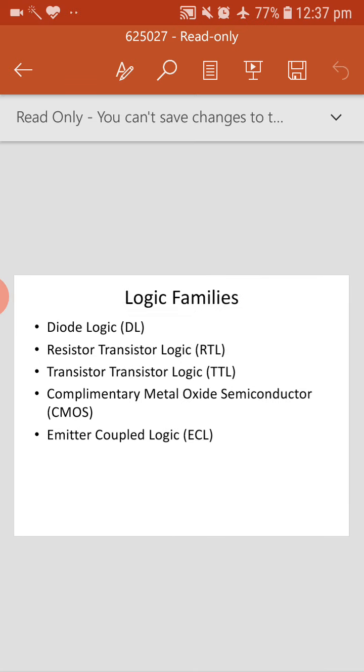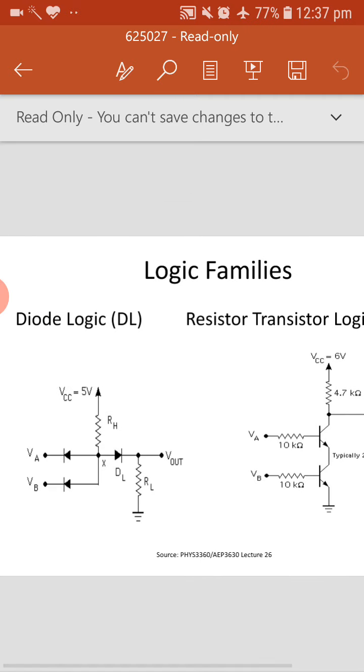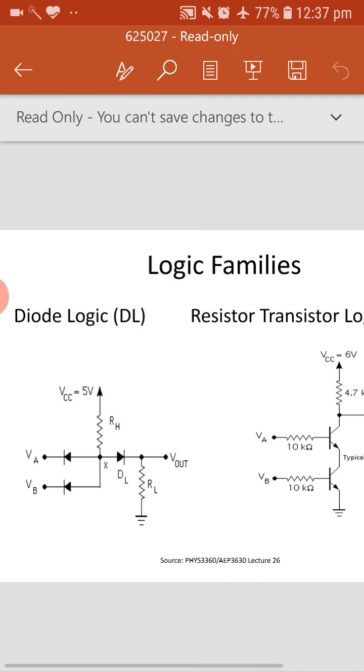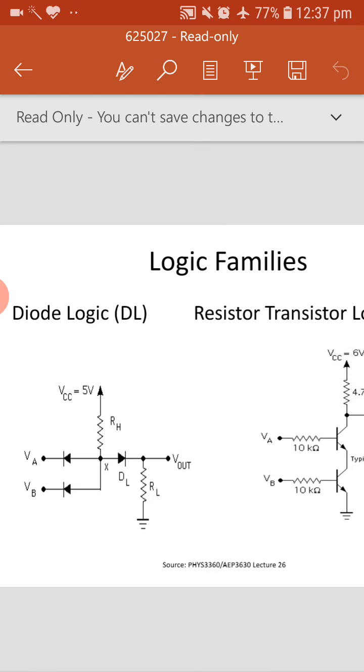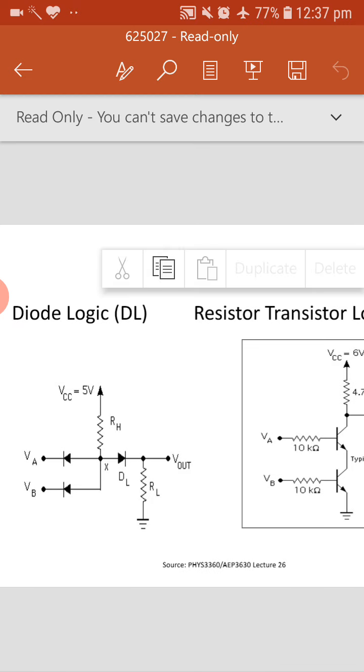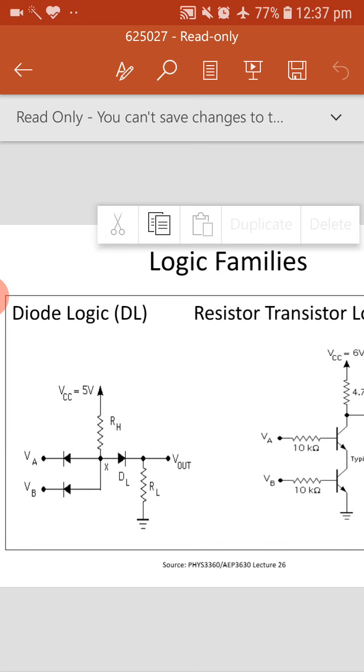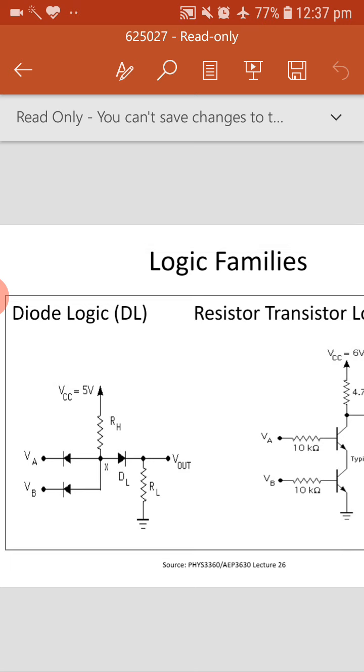Okay, so what do you mean by this? For example, this is diode logic which will work as an AND gate. For example, the 5 volts supply VCC is applied here, VA and VB are the inputs and Vout is the output here. Anyway the power supply will be 5. In digital, either it is 1 or 0. 1 means 5 volts, 0 means 0 volts. Okay, no intermediate value will be taken here.